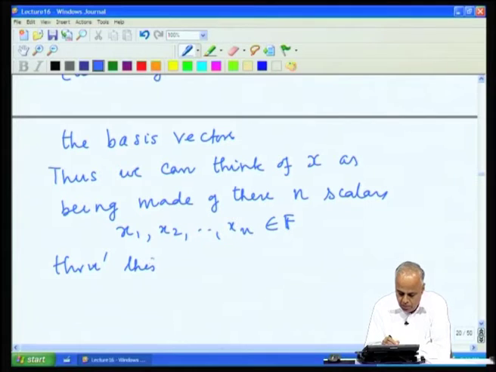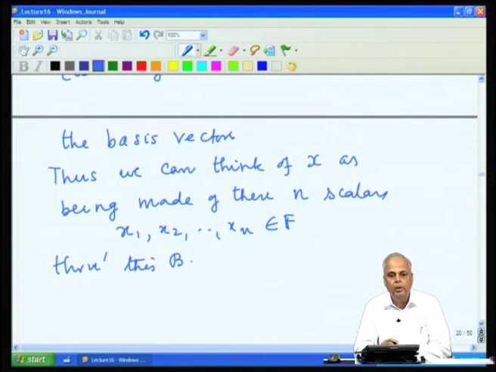So, in other words, we had a vector which is an abstract quantity, it could be any type of vector space, an abstract vector space over a field F, but we could always digitize it and bring it back to the scalar level. There are n scalars which are stored as the information about this vector x. The moment these n scalars and this basis, the sampling set B, are known, we can reconstruct the vector x as x1 u1 plus x2 u2 plus ... plus xn un.